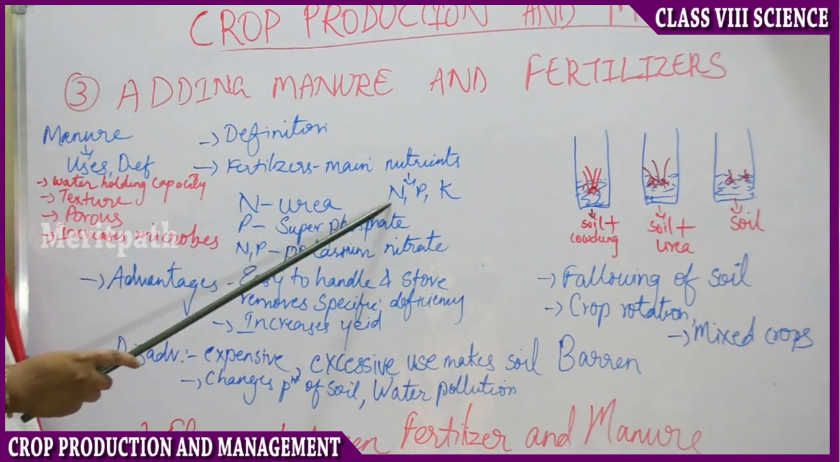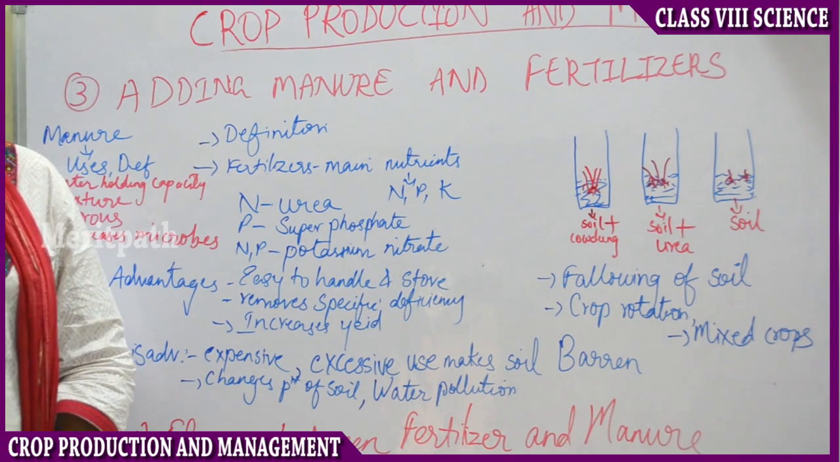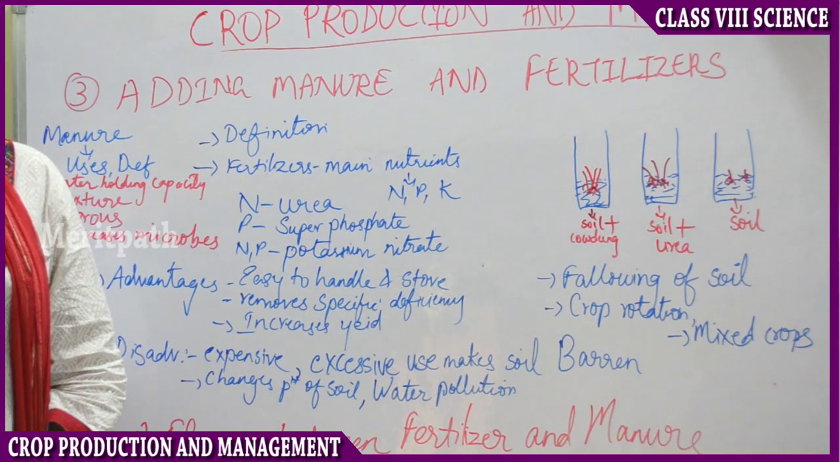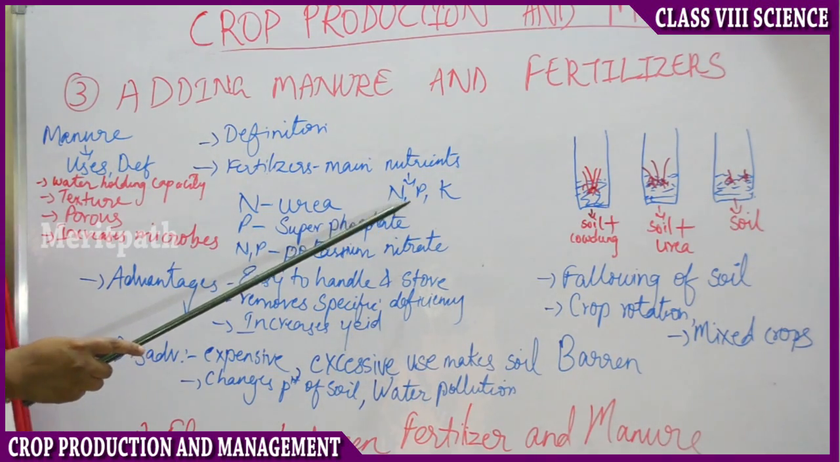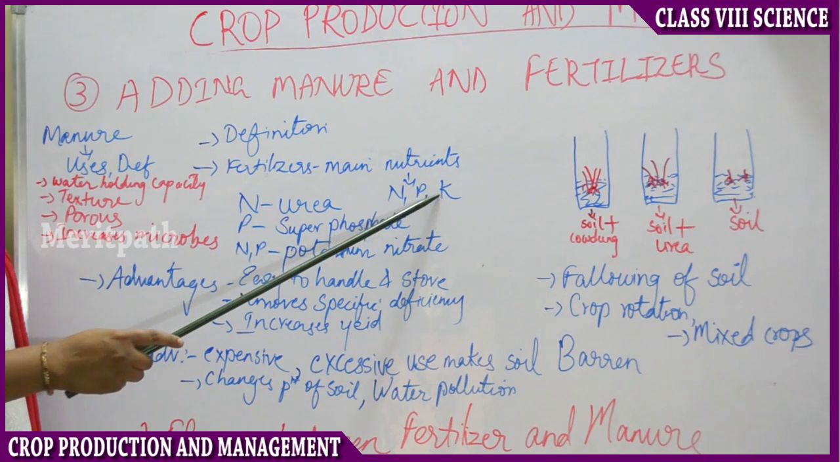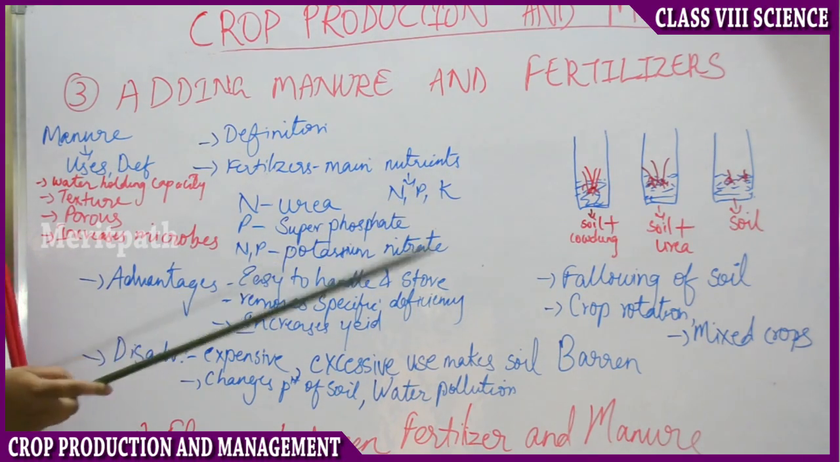So what are the main nutrients to the soil? N, P and K. What is N, what is P, what is K? Nitrogen, phosphorus and potassium. And always nitrogen is in higher content. N is greater than P, P is greater than K. That means in decreasing content, nitrogen is required more, then comes phosphorus, then comes potassium.